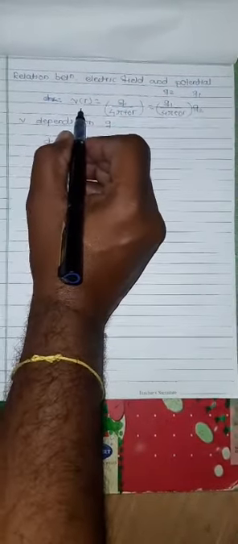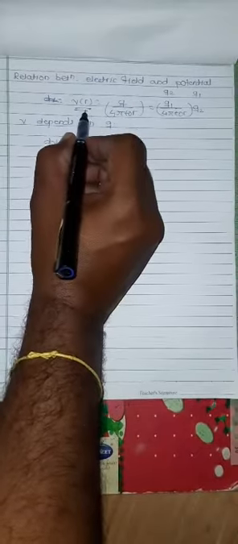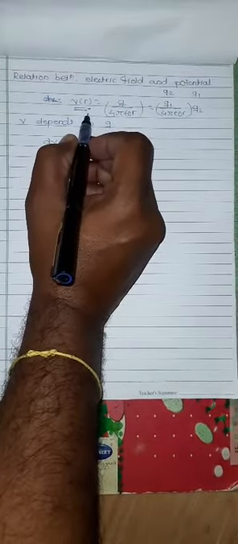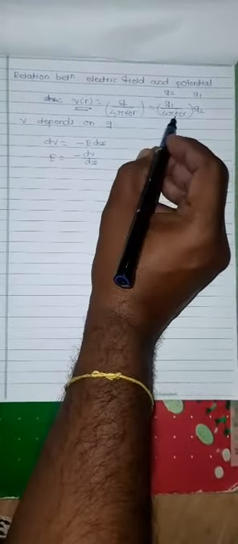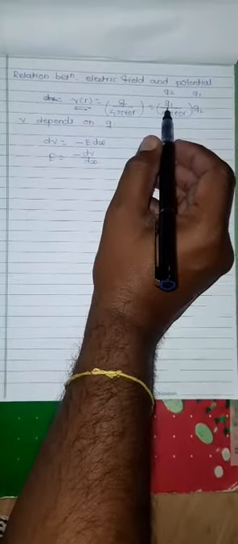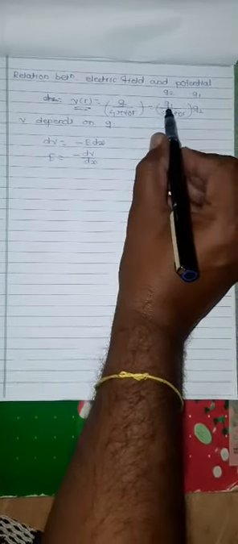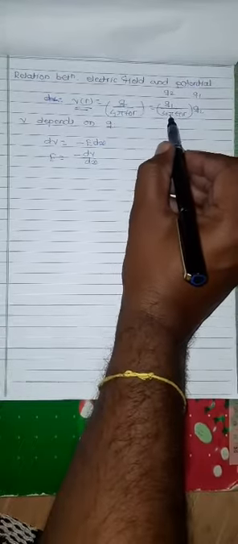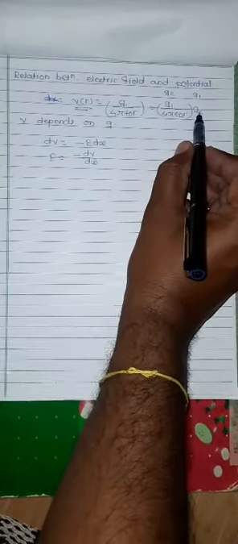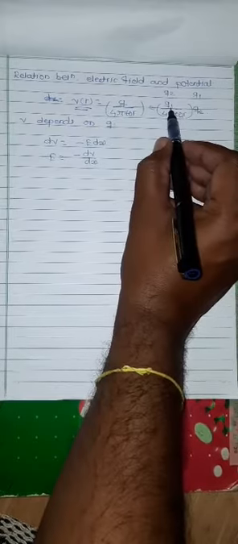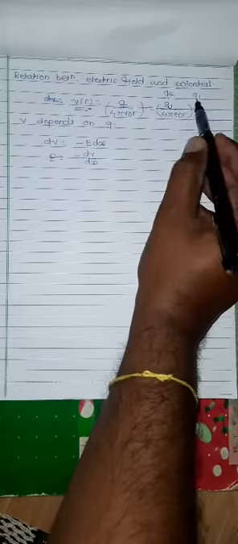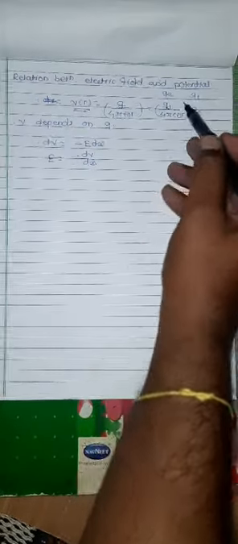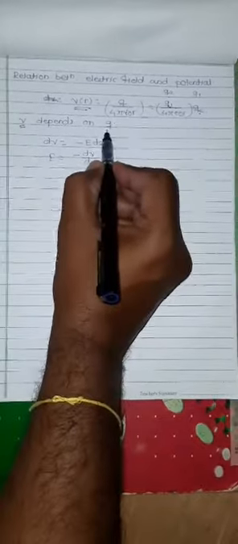Suppose V(r) is the potential, and the potential is given by q upon 4 pi epsilon 0 r. Now again we have to discuss the equality of the potential energy. Suppose instead of q1 upon 4 pi epsilon 0 into q2, in place of q1 we can bring q2, or in place of q2 we can bring q1. This means the potential depends upon the charge q.